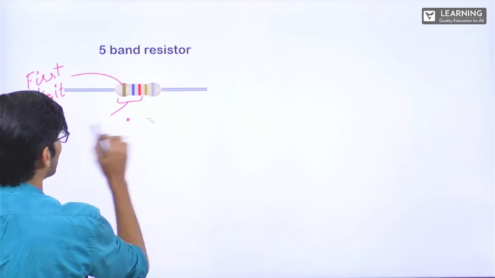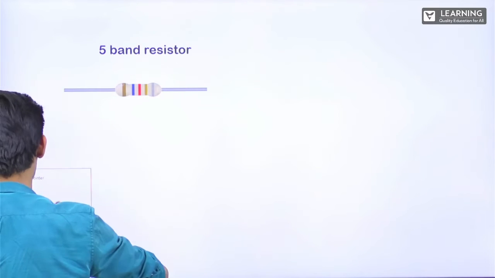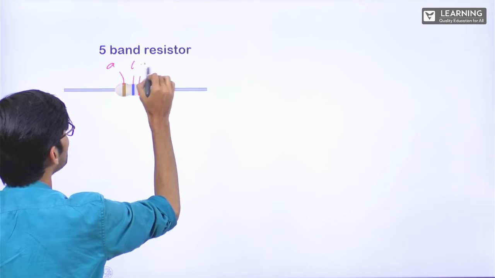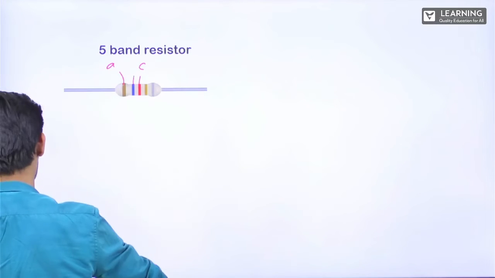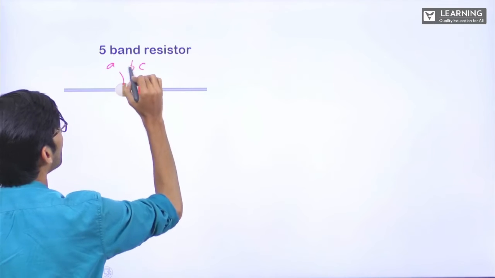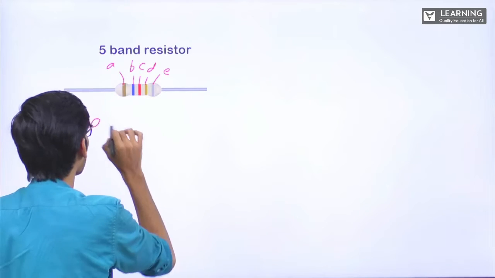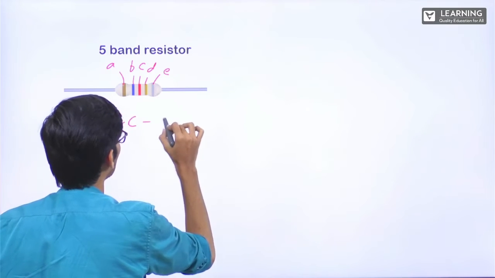Or I'll name it A, B, C, D, E, right? Let's say this is A, this is B, this is C. This is D and this is E. So now A, B and C are magnitudes.